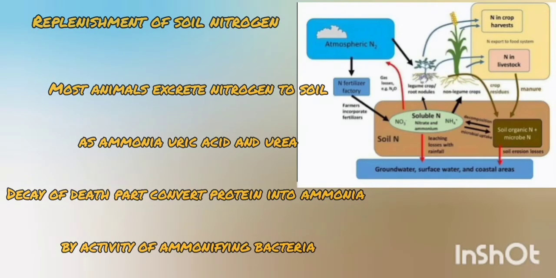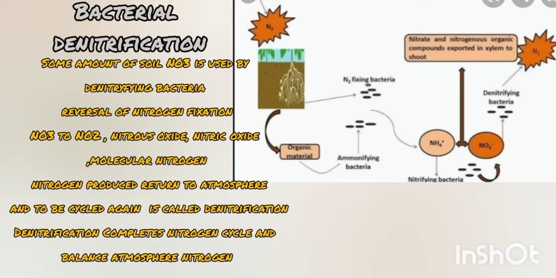Replenishment of soil nitrogen is done by two routes. Most animals excrete nitrogen to soil as ammonia, urea, and uric acid, and the decay of dead parts converts protein to ammonia by the activity of ammonifying bacteria.